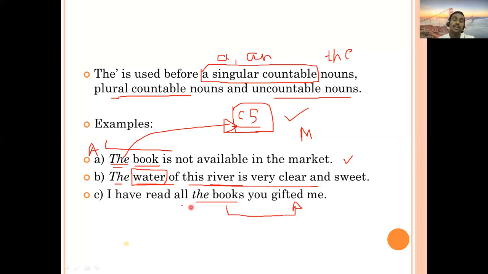You can't say here I have read all a, because the noun is in plural. So you can't say a book. Can you say I have read all a books? You can't say. Why? Because books is in plural. So before plural we don't use a or an. And that is again specific books. I have read all the books you gifted me, like this. Okay, so is the use of the clear?